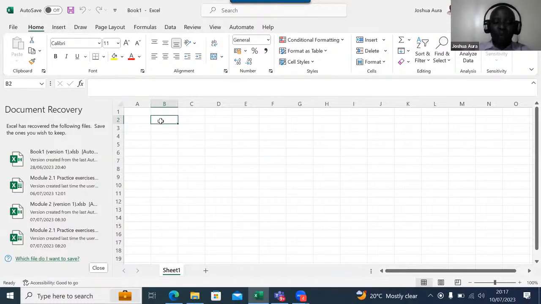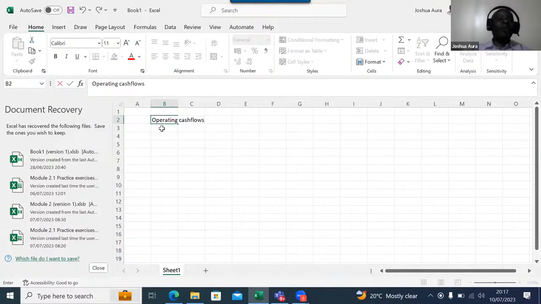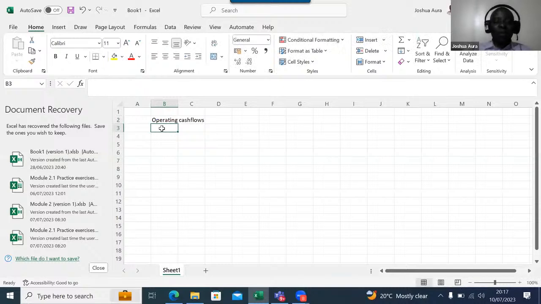We have the operating cash flows, and this is the component that we shall start with. In the operating cash flows, we must start with the profit before tax.